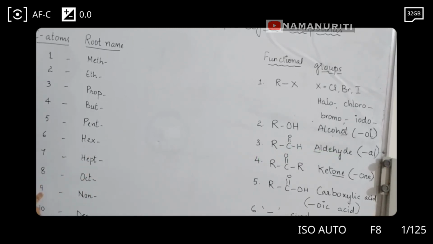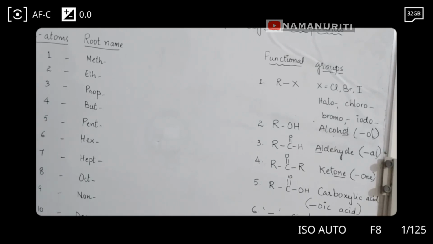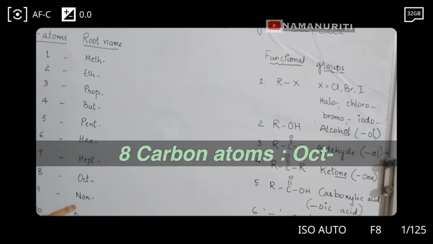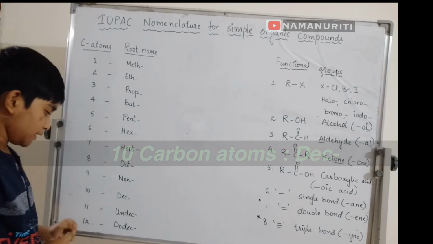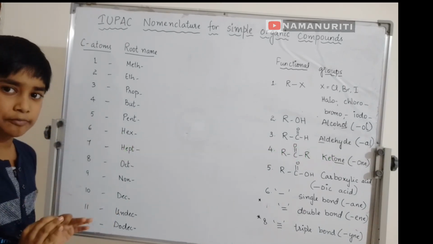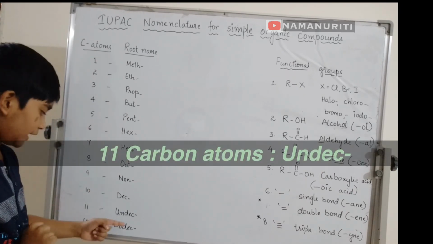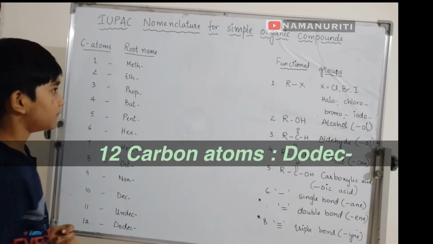And 8, 9 and 10 we can follow as a calendar. Oct, non, and dec. 11 and 12 are just for information. Undec and dodec. Let us see the functional groups.